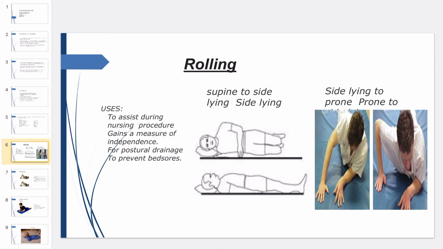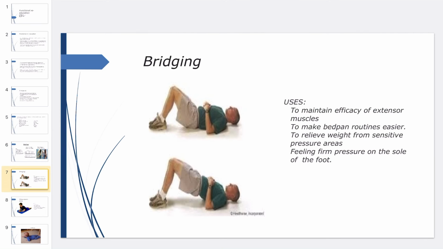So rolling is of two types, supine to sideline and sideline to prone. Used to assist during nursing procedures, to gain a measure of independency, for postural drainage, to prevent bed sores. Bridging, to maintain efficiency of extensor muscles, to make bed pan routine easier, to relieve weight from sensitive pressure areas, feeling firm pressure on the sole of the foot.